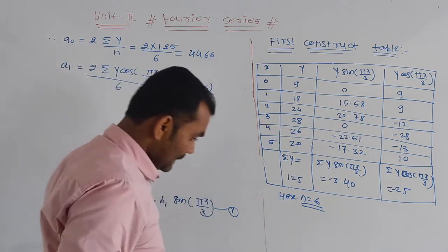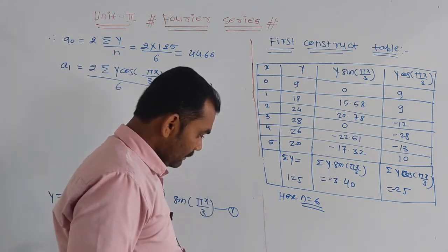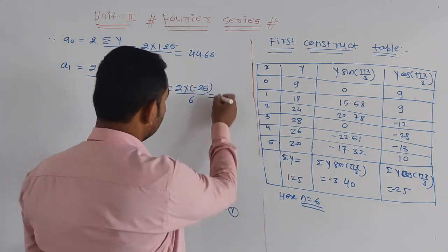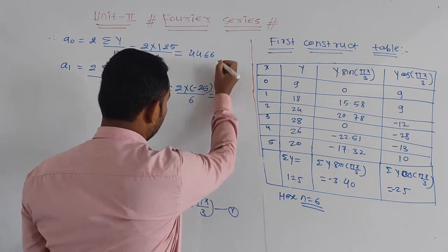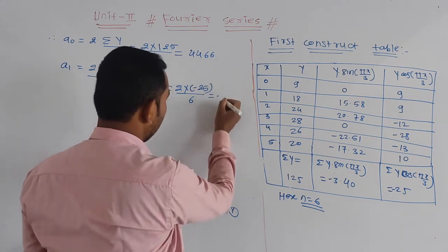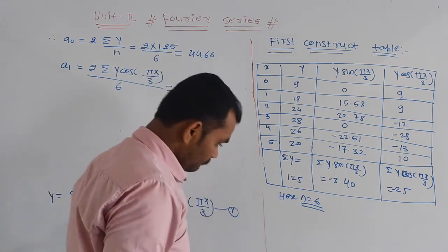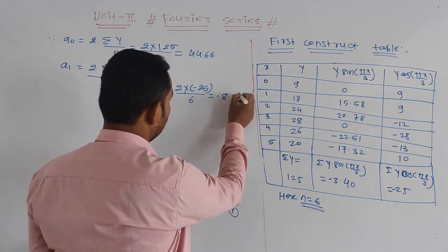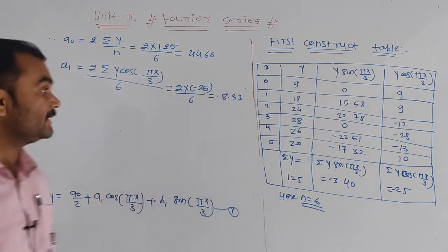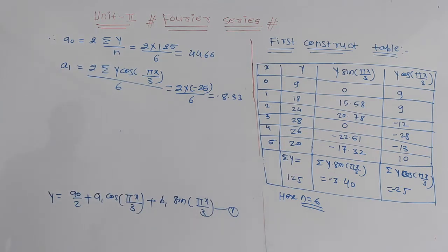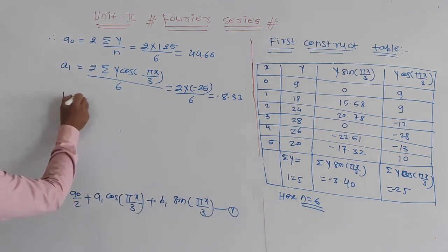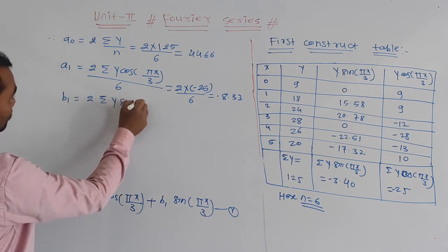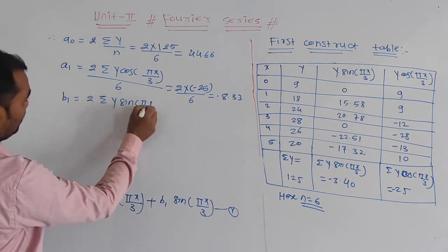We get minus 8.33. Then the next value, b1, is equal to 2 times summation y sin pi x divided by 3